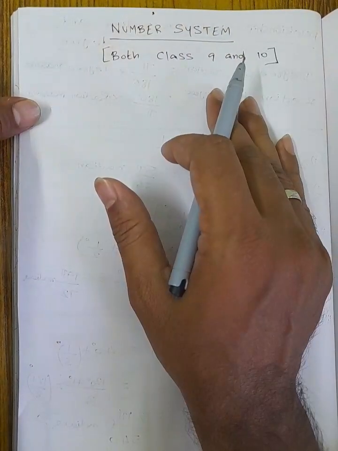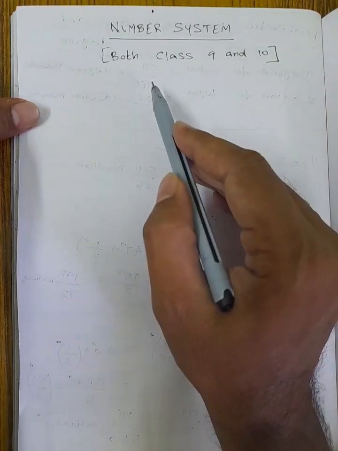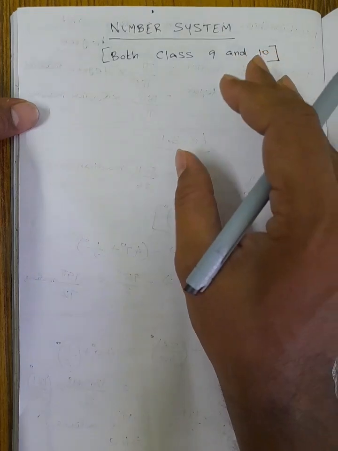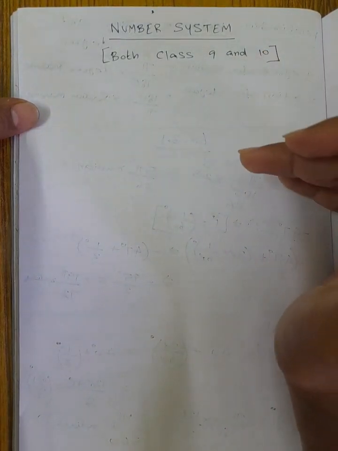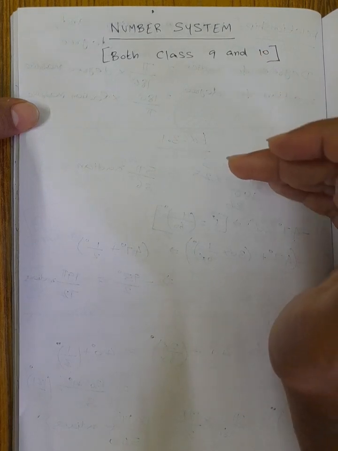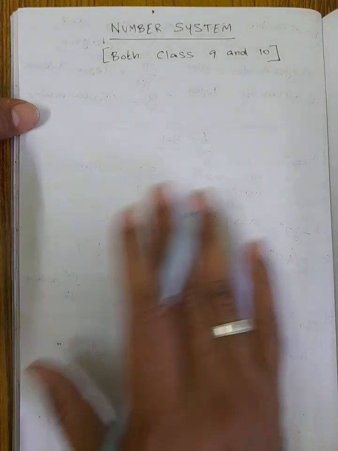So today what we will discuss are the basic concepts in the number system for both class 9 and 10, and not only for class 9 and 10, but for 7th and 8th as well. Whatever the number system, what are the types of numbers, and how the numbers can be classified. These things we will discuss elaborately.